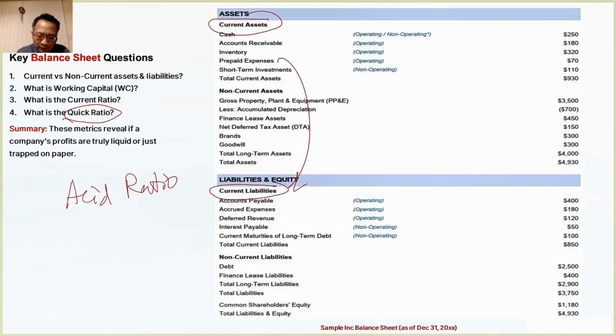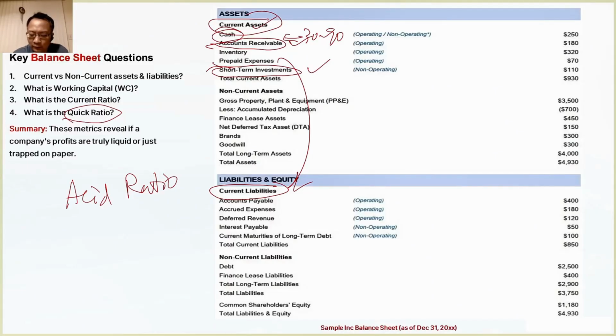In other words, here we need to remove all the assets that aren't very liquid. So among short-term assets, which ones are the most liquid? Of course, cash, and also accounts receivable. Accounts receivable are usually accounts that must be collected within 30 to 90 days. And then there's also short-term investments. These three are the most liquid, okay? Especially when you add inventory.